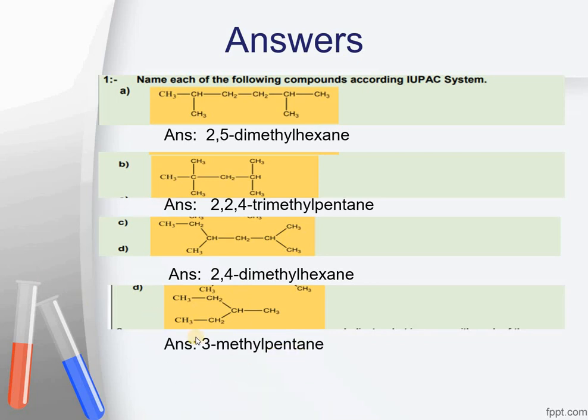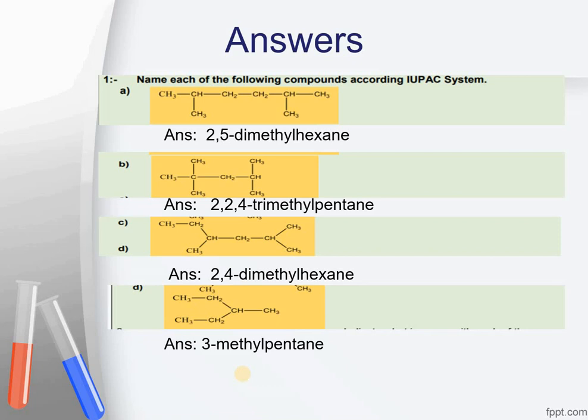3-methylpentane. Again, count the carbon atoms in the continuous chain. That is 1, 2, 3, 4 and 5, and you can see at position number 3 there is a methyl group present. So the correct name is 3-methylpentane.